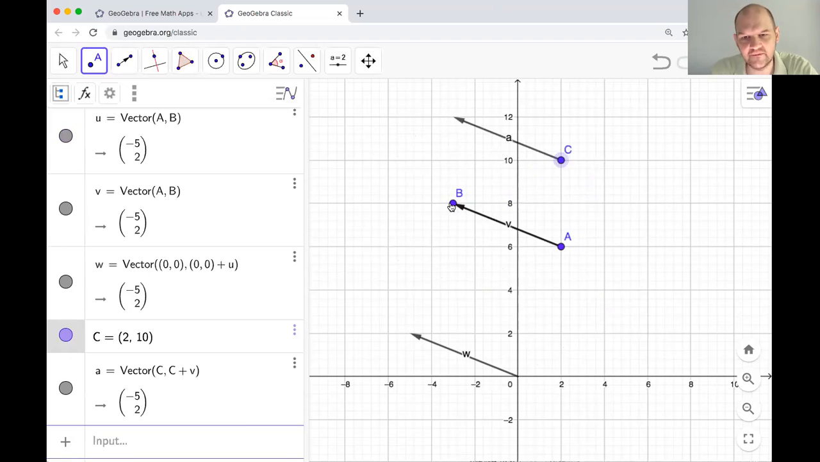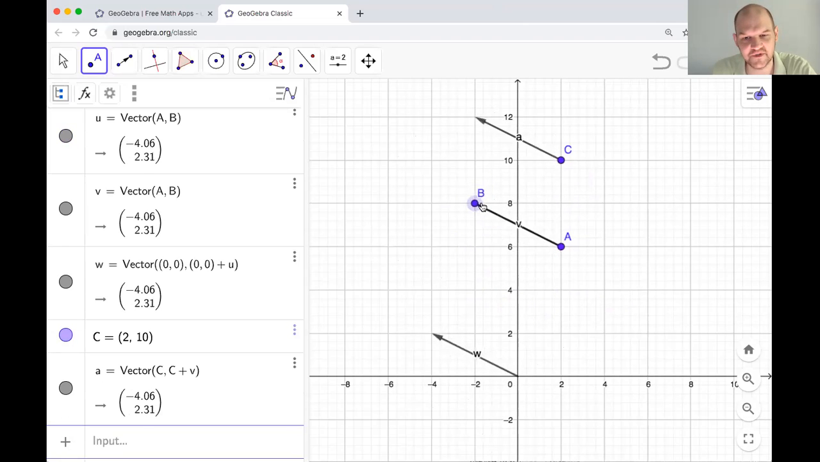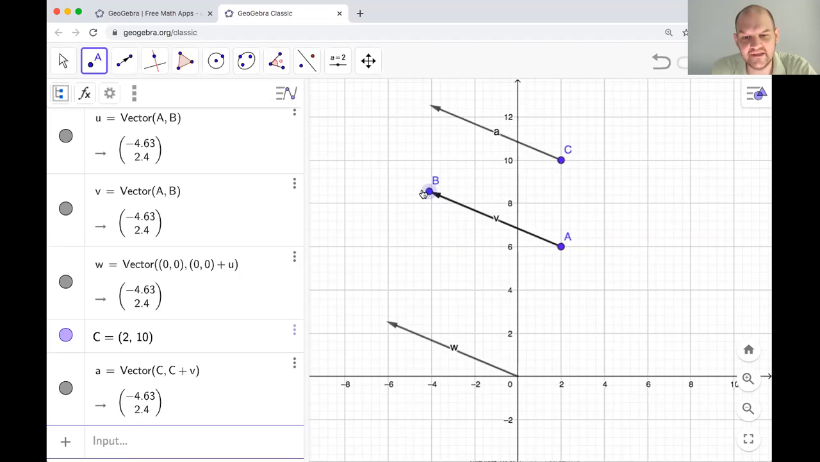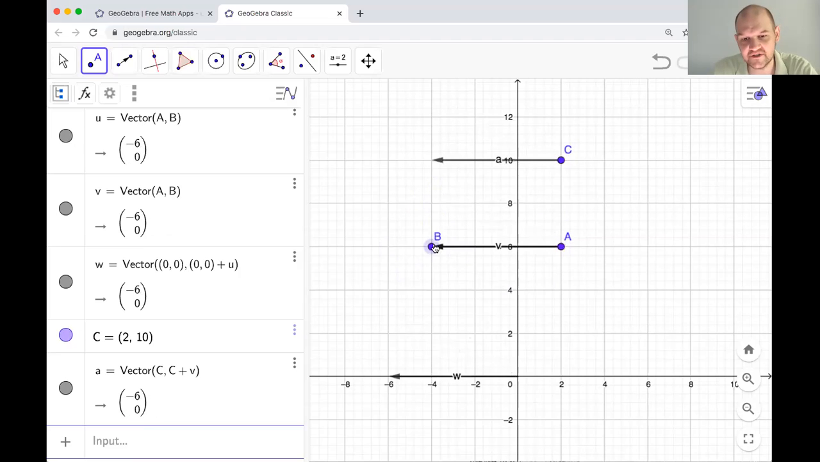For example, I can actually move B. And when I move B, you can see all of the vectors change, because all the vectors are based on the relationship between points A and B. So even though I'm not really doing anything at point C, I'm changing the directions. So now I can move C. The vector maintains its direction and it maintains its magnitude.